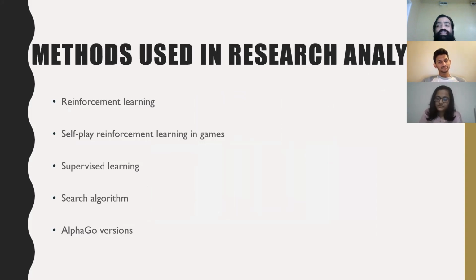In the second research paper, they used the concept called without human knowledge. So here comes another thing called self-play reinforcement learning, which is one of the important concepts that we learned in this paper. Another is search algorithms, where we have learned a lot, another is supervised learning, and another is the AlphaGo versions. We started the paper with AlphaGo Fan, and now we have learned about many versions of AlphaGo.